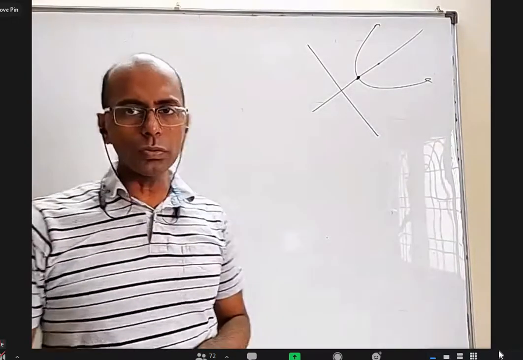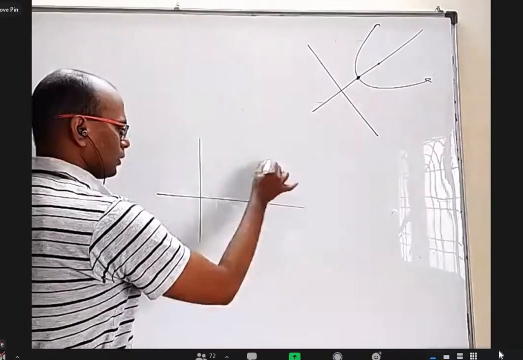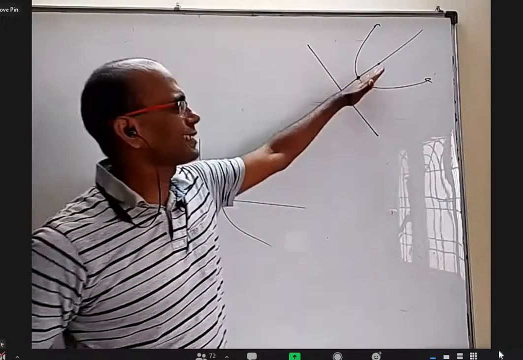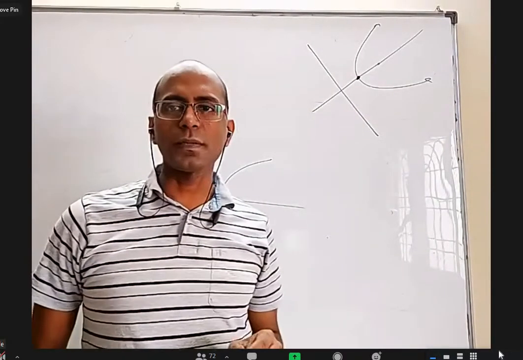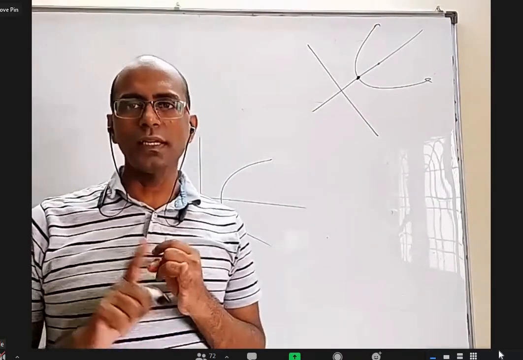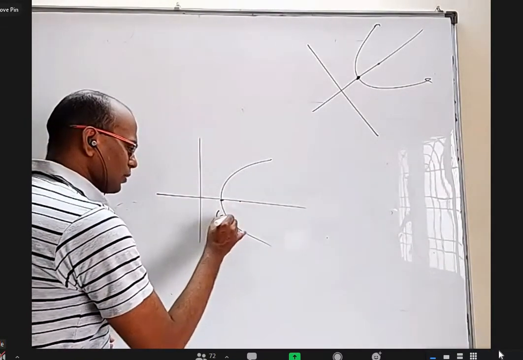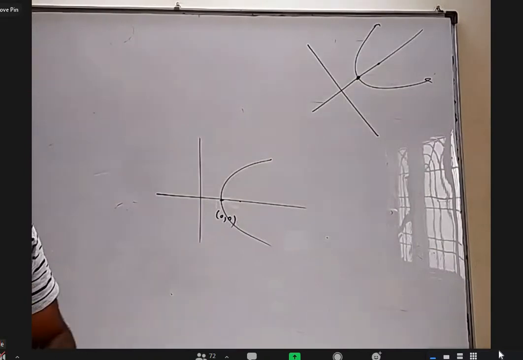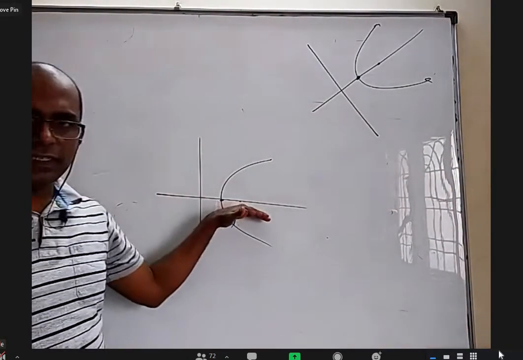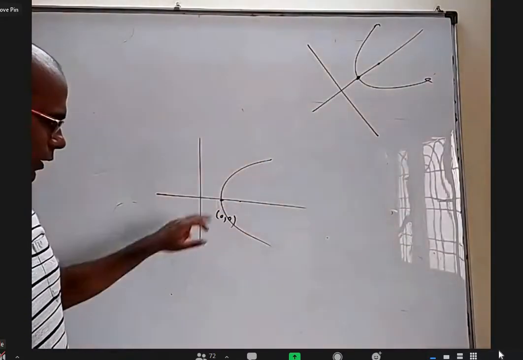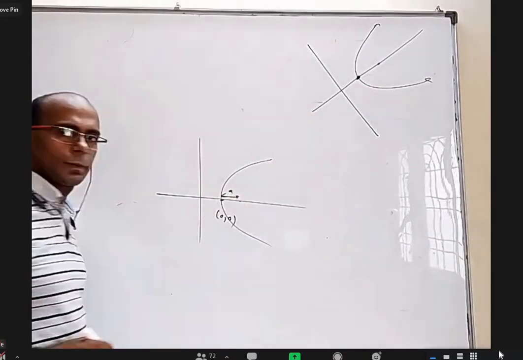So what we do, first of all, I'll rotate this parabola so that this axis becomes the x-axis. So when you're talking about the simplest parabola, the assumptions are: first, the axis is the x-axis. Next assumption, the vertex is 0, 0. So we are trying to fix everything. First we made the axis the x-axis, rotated like that. The vertex is the origin. Next, I'll assume this length is a.